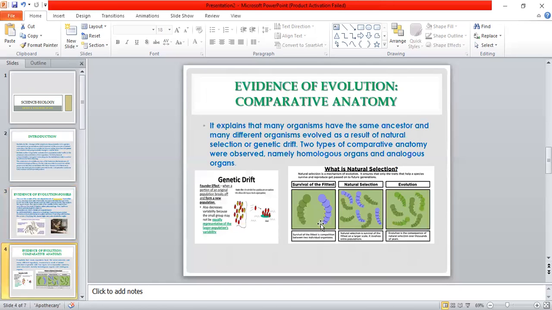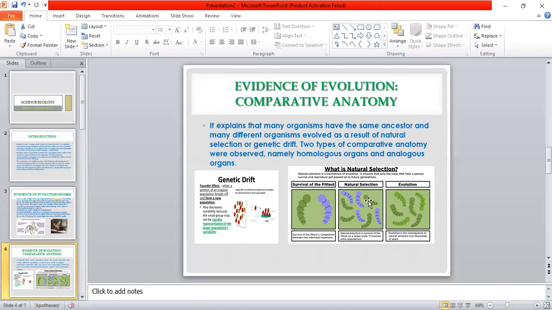The second type of evidence of evolution is comparative anatomy. What is this comparative anatomy? It explains that many organisms have the same ancestor and many different organisms evolved as a result of two things, as I said before, genetic drift or natural selection. Two types of comparative anatomy we observed, that is homologous organs and analogous organs.